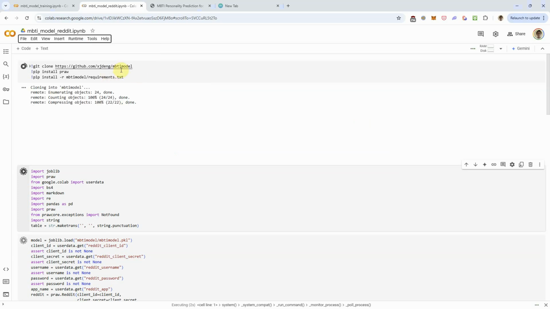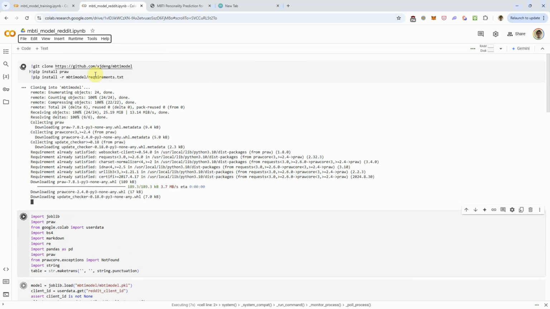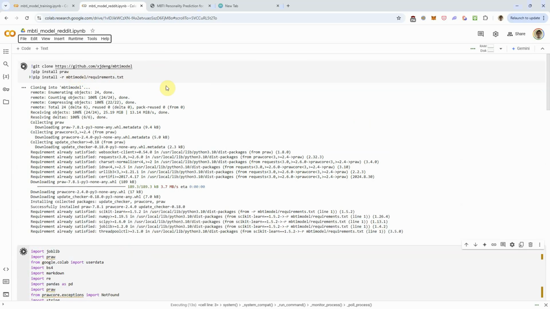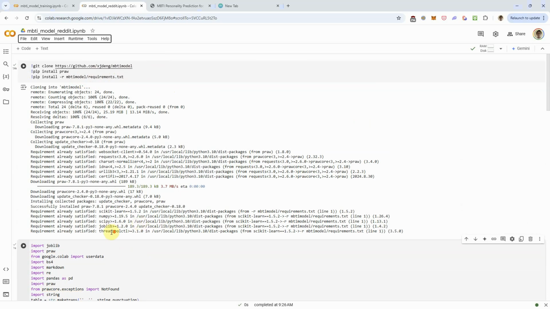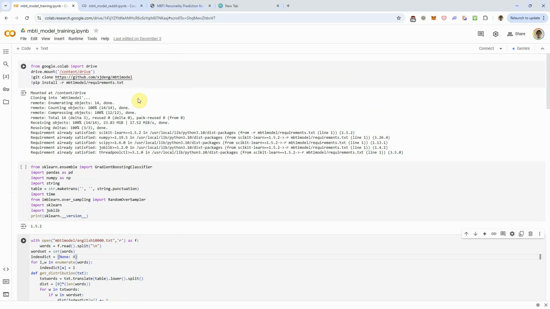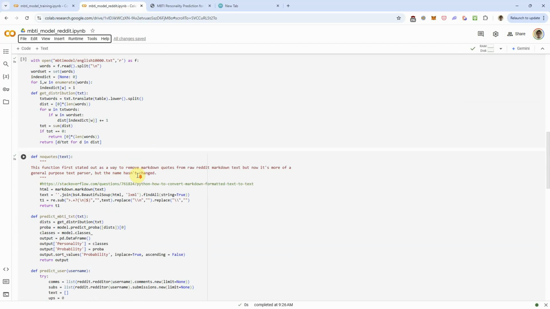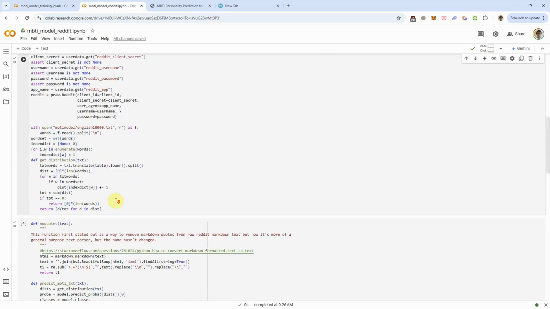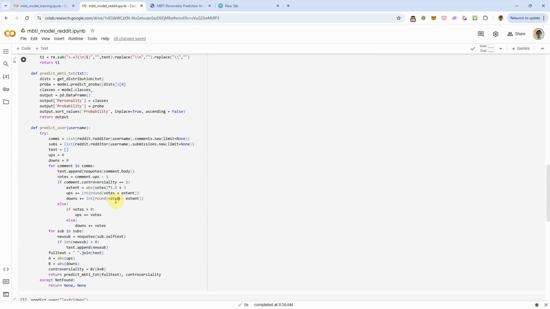First we'll clone the GitHub here. We'll also want to install an older version of scikit-learn because of the pickle for the model. According to the training notebook here, I'm actually using a gradient boosting classifier. I'm training the bag of words vectors over the gradient boosting classifier here. So the models are loaded, everything is loaded here. My model's loaded. My Reddit account keys are loaded.